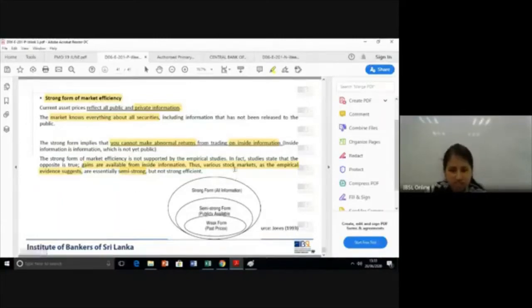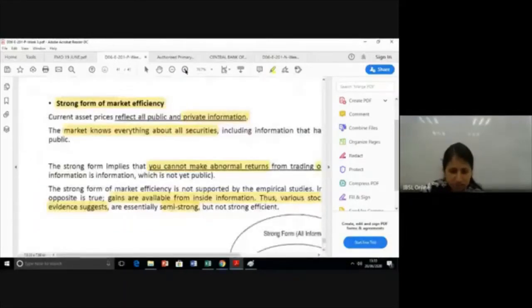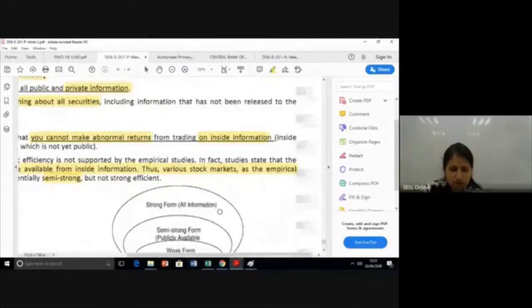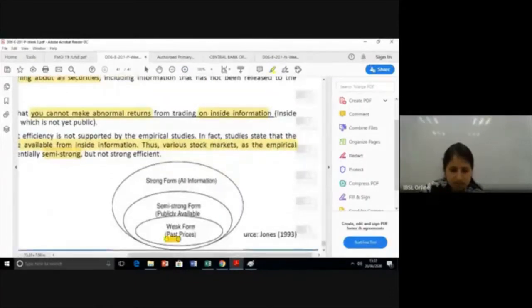Okay. Now, this is a diagram which was in the initial research that was put out. Here you can see the different layers. The very first layer is weak form. Weak form is about past prices. When you move to semi-strong, it's publicly available information.